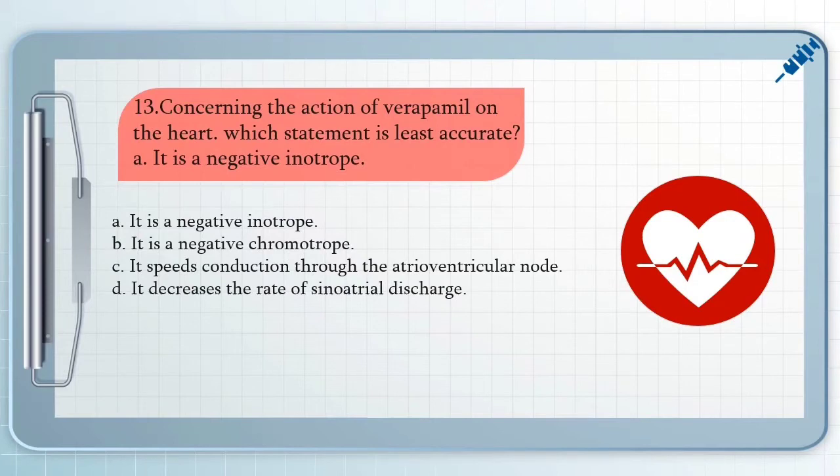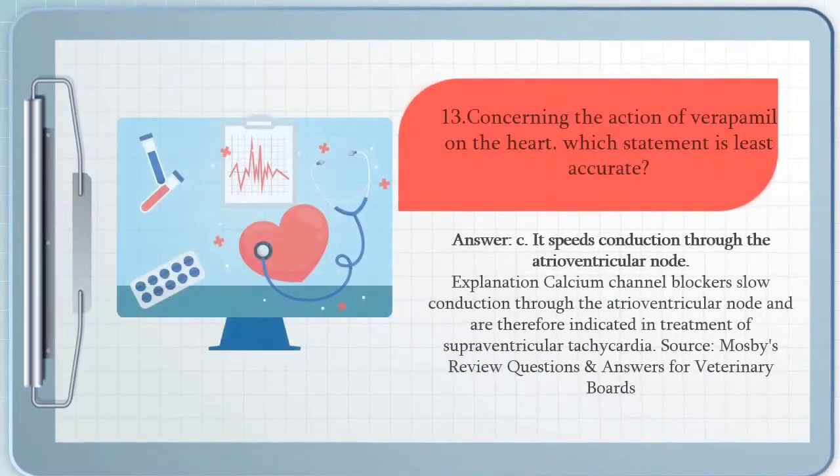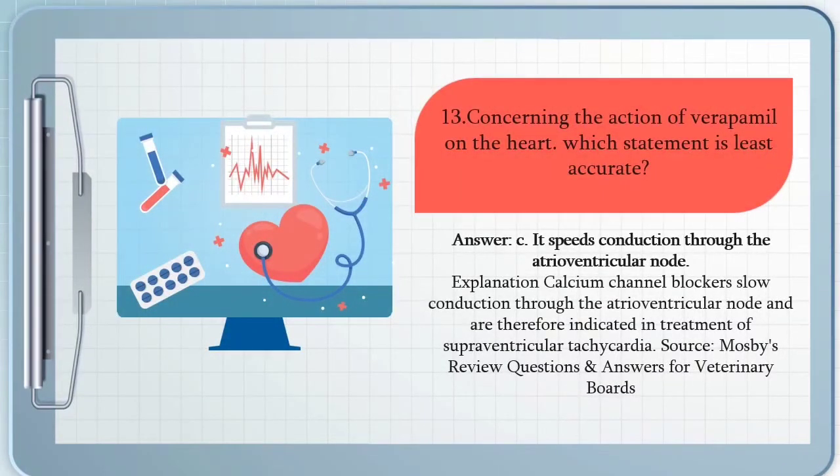B. It is a negative chronotrope. C. It speeds conduction through the atrioventricular node. And D. It decreases the rate of sinoatrial discharge. The answer for that question is letter C. It speeds conduction through the atrioventricular node because calcium channel blockers slow conduction through the atrioventricular node and are therefore indicated in treatment of supraventricular tachycardia.